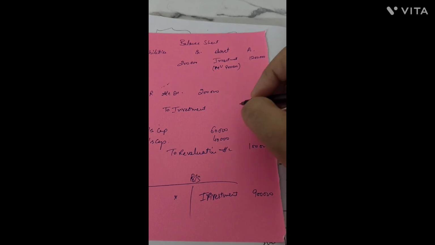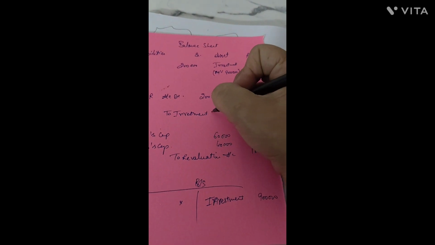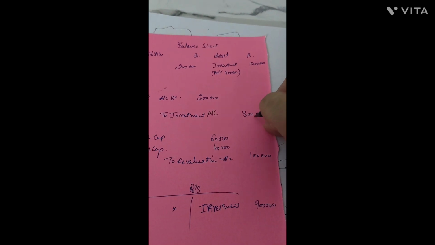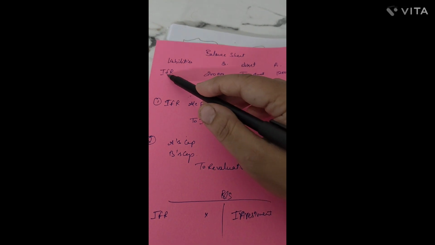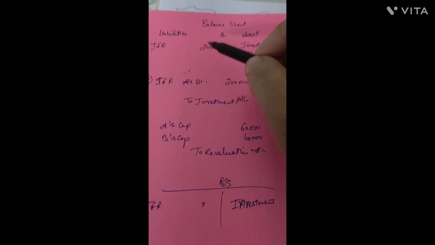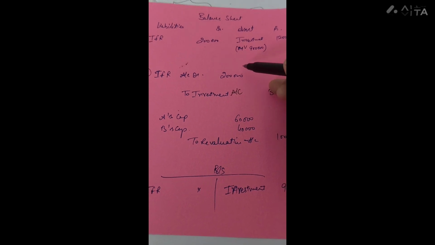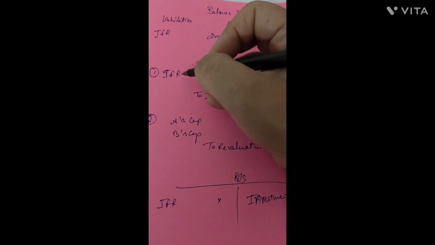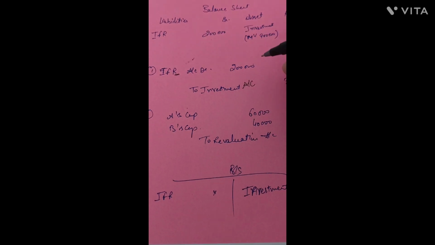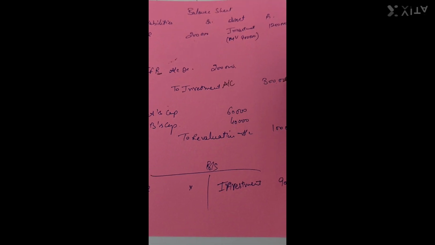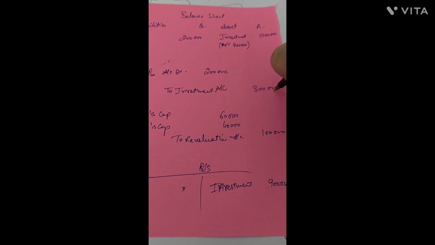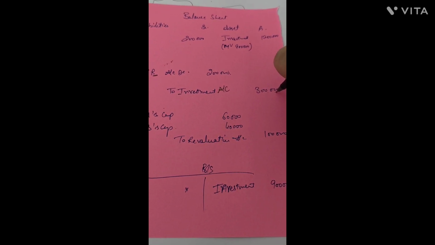Now, there is a loss on the investment value of rupees 3 lakh, but how much is the investment fluctuation reserve that was available with the firm? That was only 2 lakh. So we have a reserve in our hands of rupees 2 lakh to meet a total loss in our asset value of 3 lakh.